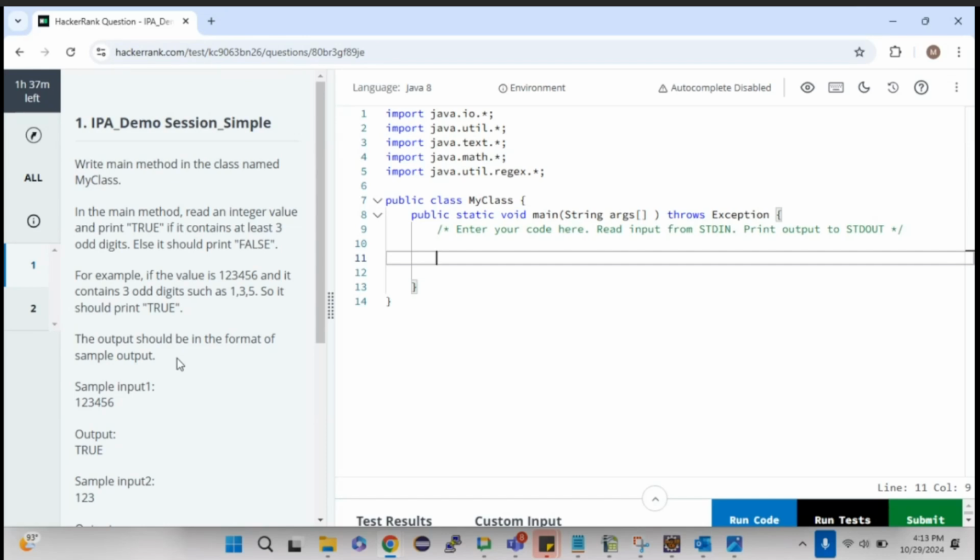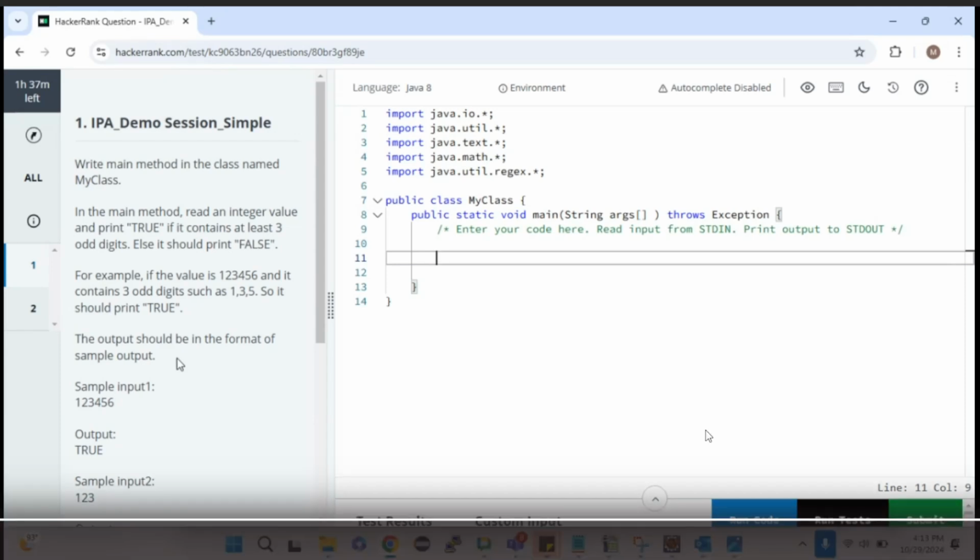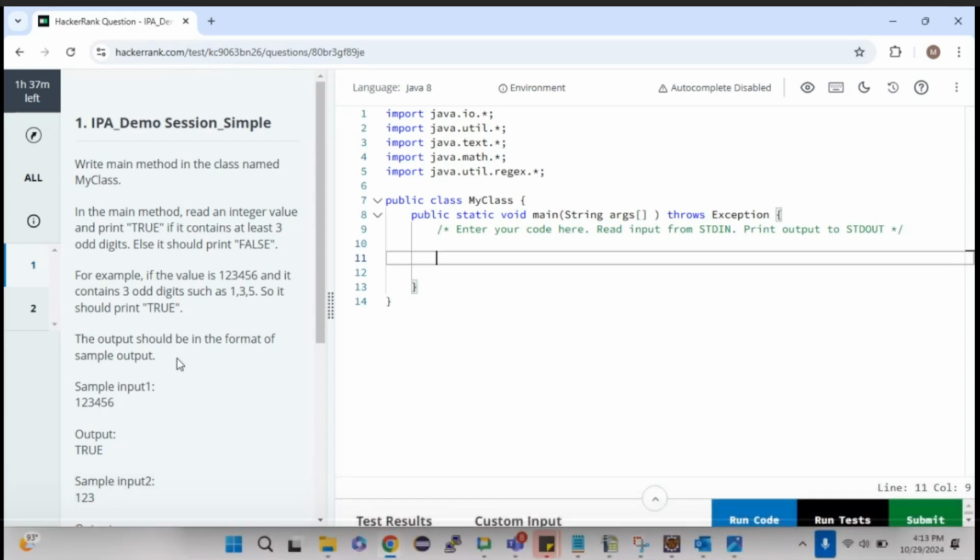First we need to read an integer value from the user. How can I read the value from a user? Normally, if I ask you to declare, int x is equal to 1 2 3 4 5 6, I can simply do that. But this time there is no hard coded value. Whenever I give values right away, I'm hard coding the value. Once you get into TCS, into a project, you should not hard code any value. It should be dynamic, so for that we need to get inputs from the user.